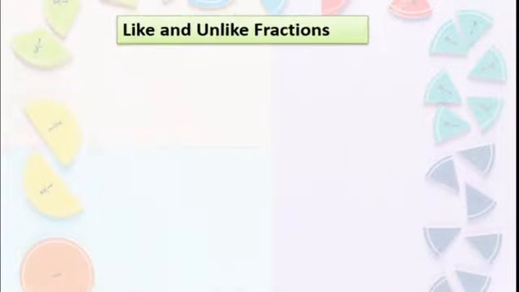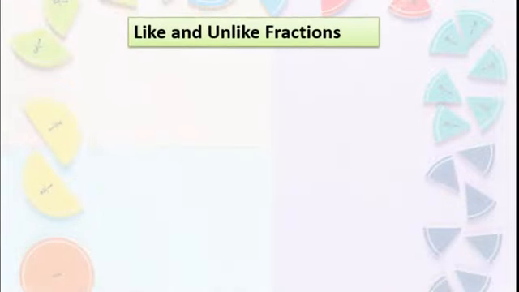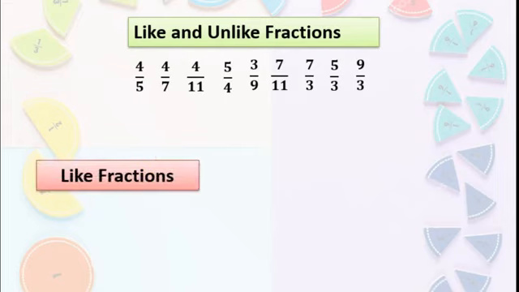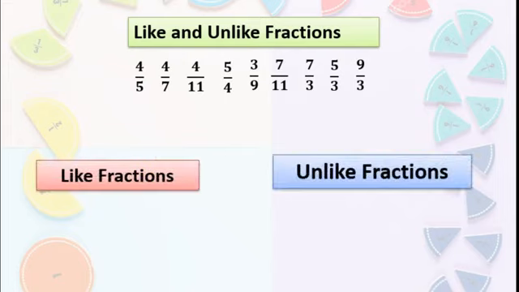Yes, students, we will learn about like and unlike fractions. Like means same, unlike means different. That you know, correct? Now here some fractions are given, in fraction form, meaning in numerator and denominator form. Now we will divide all these given fractions into two columns, like fractions and unlike fractions. Please observe these numbers. See this: 7 upon 3, 5 upon 3 and 9 upon 3.